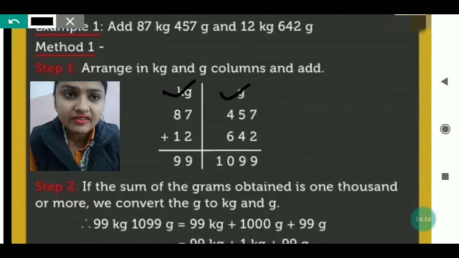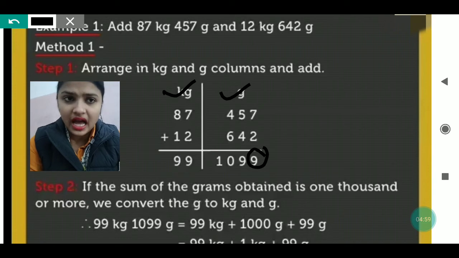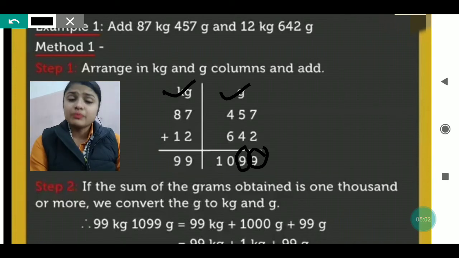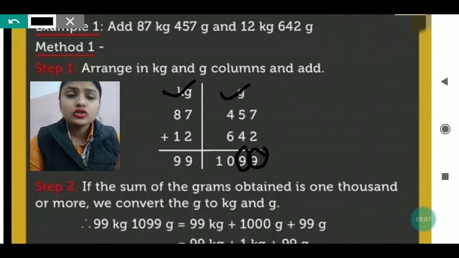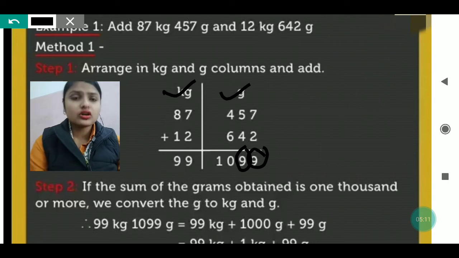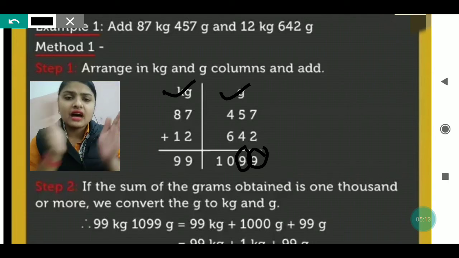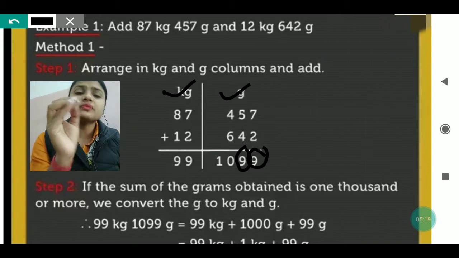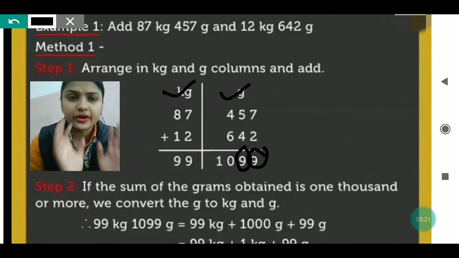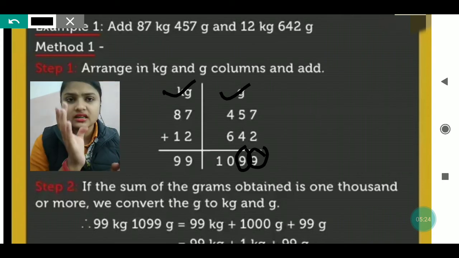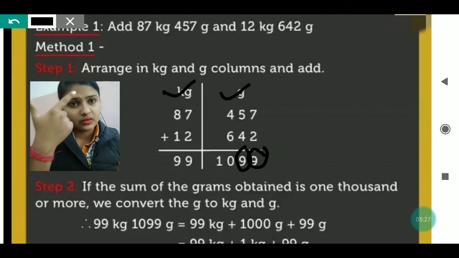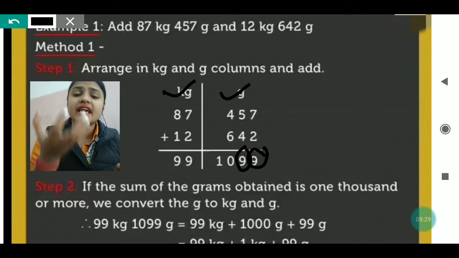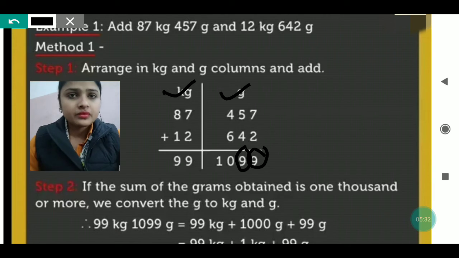That also I will show you. Like 7 plus 2 gives 9, and 5 plus 4 gives 9, but 6 plus 4 gives 10. So here we will not write 10. It's not that column-wise gram becomes separate and kg becomes separate. We are just making two columns and writing the separate units. It doesn't mean that the units are different. Both units are used to measure mass, to measure weight.